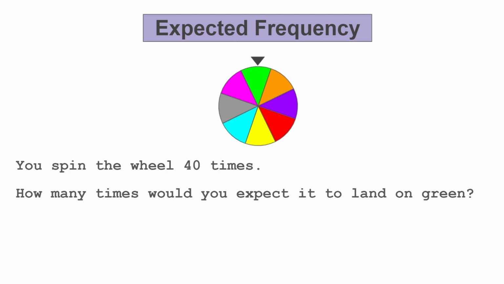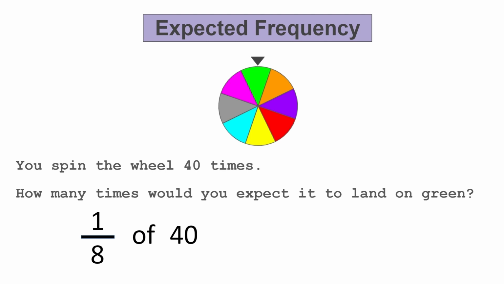So what is the probability of landing on green? If you answered 1 out of 8, you are correct. Since there are 8 possible outcomes and the favorable outcome, green, is only one of the possible outcomes. This means we need to calculate 1/8 of the times we spin the wheel, which is 40 times.